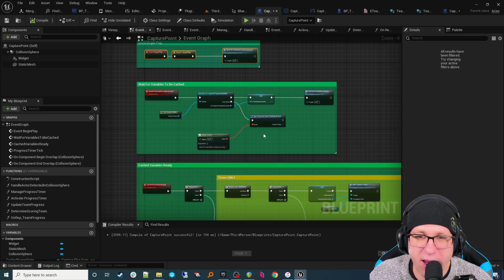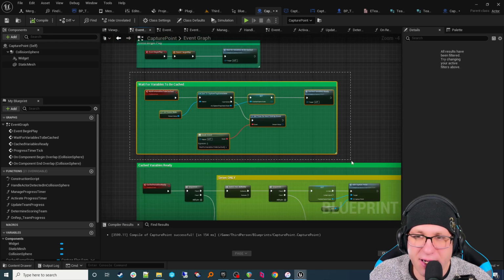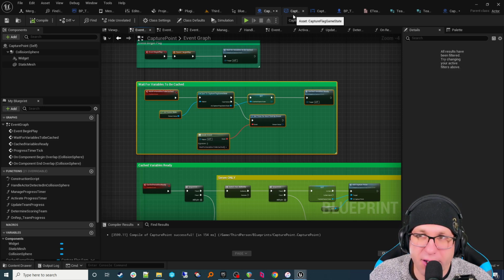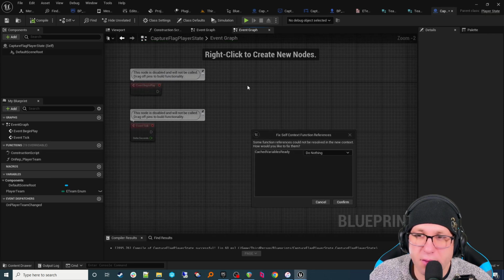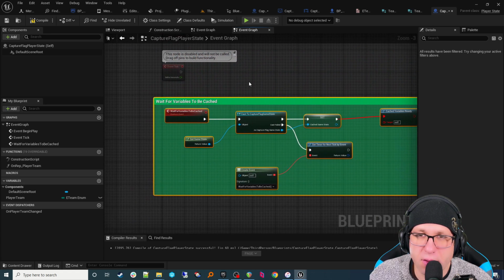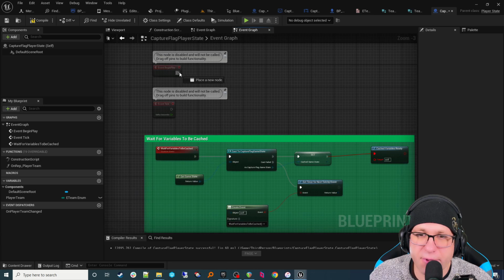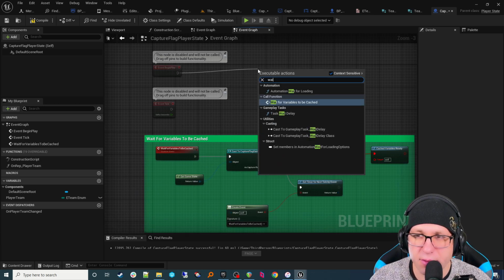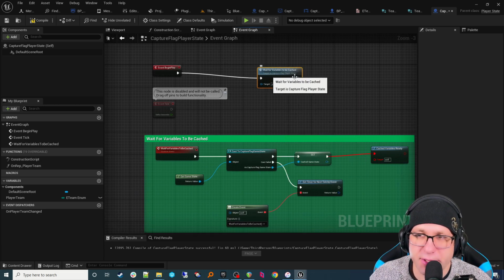So let's grab this main function right here, this main event, and then let's take that over to our player state. Okay, this will come up asking, hey, do we have this? Let's just say do nothing. Okay, and so then let's drag off our begin play and let's type in wait for variables to be cached right here.